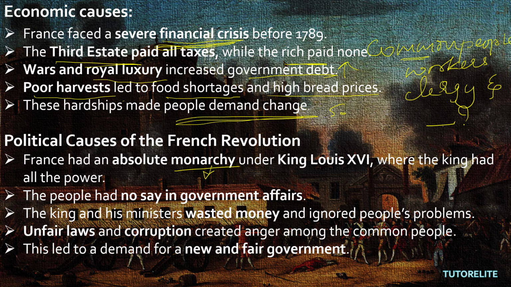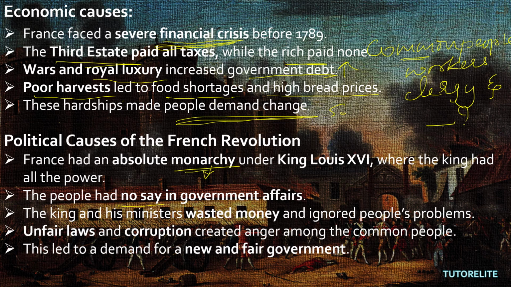Monarchy. That is, no democracy, in simple words. The people had no say in government affairs. Yes, the people had no say in government affairs. Like now we people elect the government, right? Some elections are conducted and so we vote and all. We elect whoever leader we want.